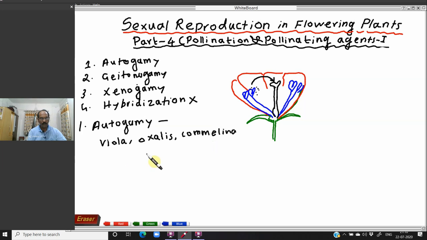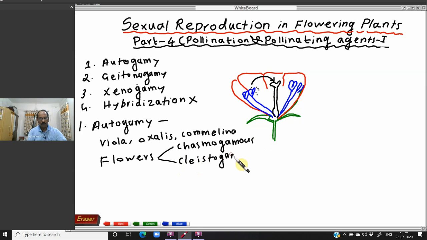Because in these plants, two types of flowers are produced. So what are the two types of flowers? The plant produces two types of flowers. One is known as the chasmogamous flower. What is the difference between these two types of flowers, we will study here. Another type of flower is known as the cleistogamous flower.